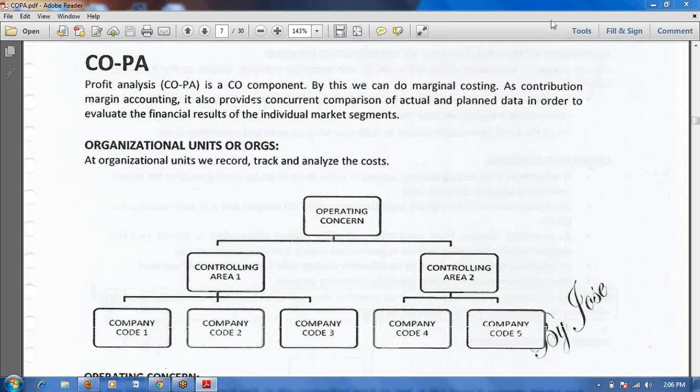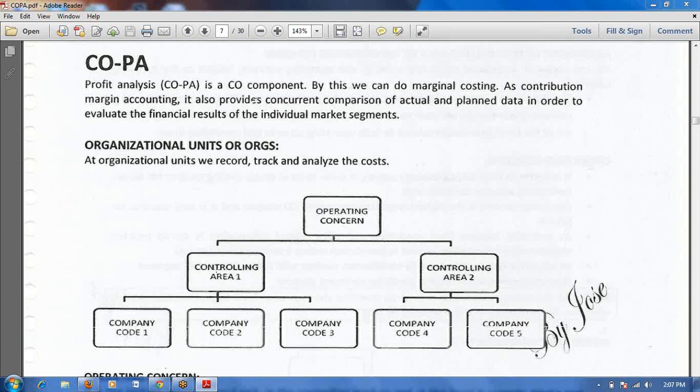Naveen, put mute. Okay, here COPA means, from a domain point of view, marginal costing. Marginal costing means assume we are producing one product. What is your manufacturing cost, what is your selling expenditure, what is your revenue, what is your net profit and what is your gross profit. You can see that is profitability analysis. In the same way in COPA also, it provides comparison of actual data and planned data, and you can evaluate the financial result.